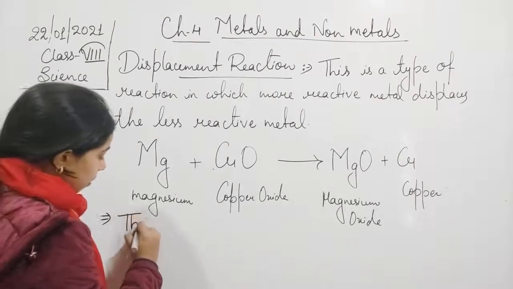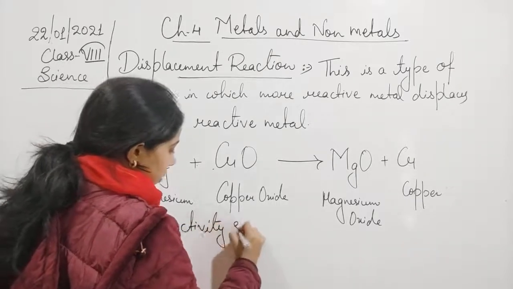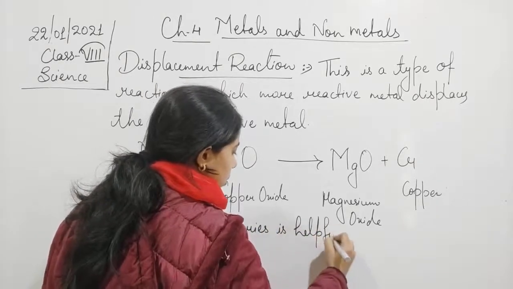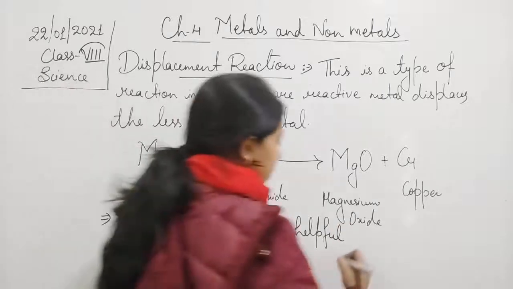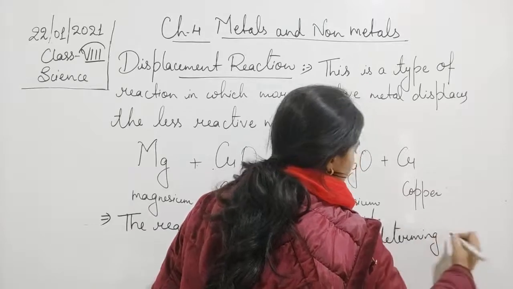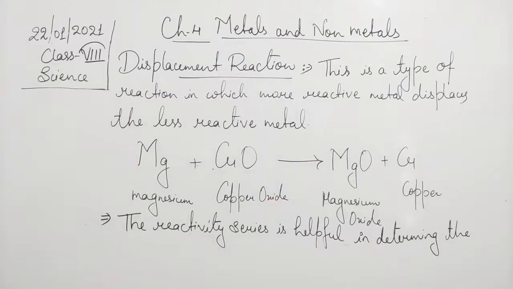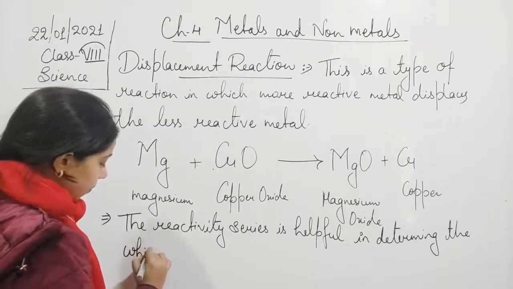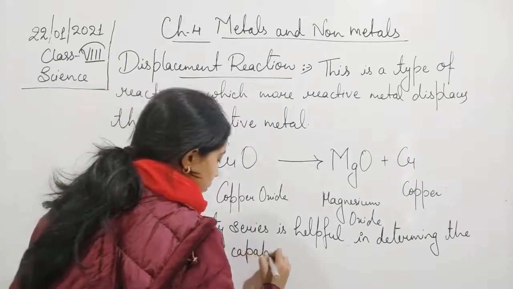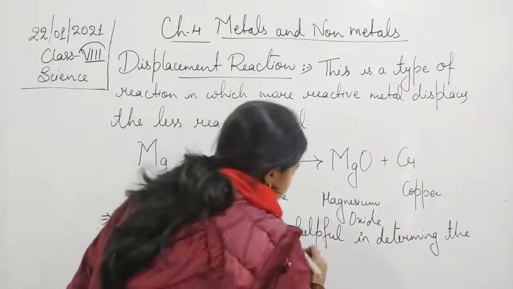So the reactivity series is helpful in determining which metal is capable of displacing other metal.